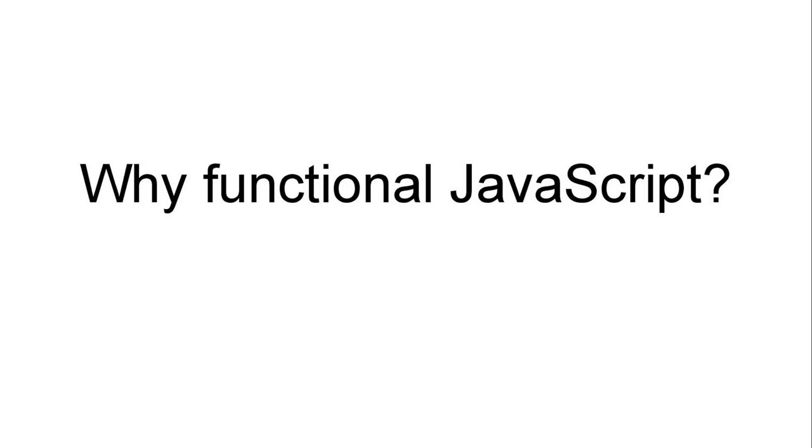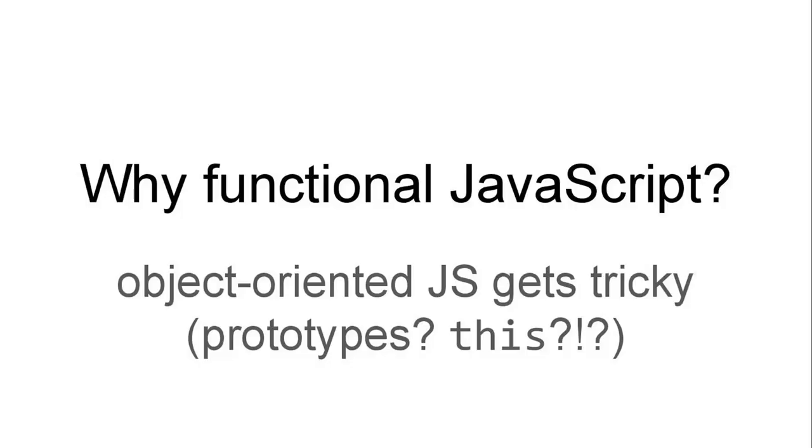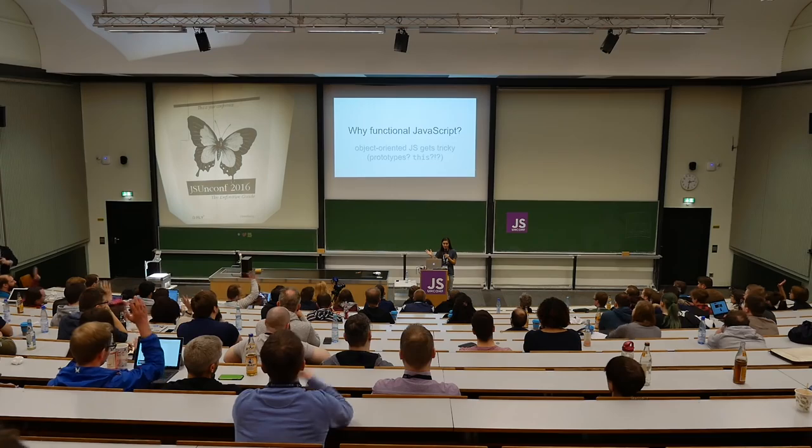So why do functional programming in JavaScript specifically? Well, I don't know about all of you, perhaps more experienced JavaScript developers, but when I started learning JavaScript, having had some object-oriented programming experience with Java and C#, I found object-oriented JavaScript super confusing. Prototypal inheritance, how does that work? The this keyword, how many of you, quick show of hands, have ever run into a bug or a problem or something unexpected with this doing something? Yeah, exactly, right? So I found that really tricky and confusing.